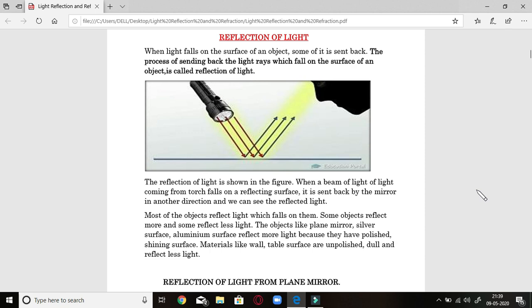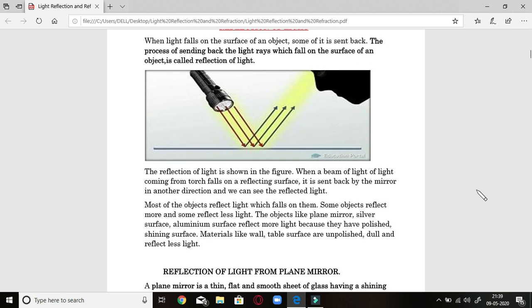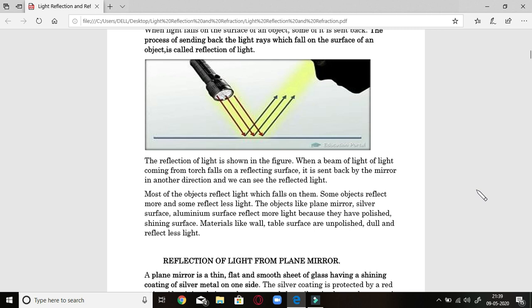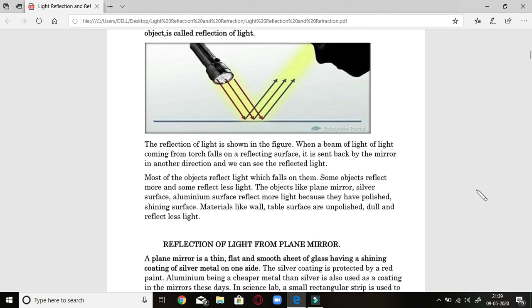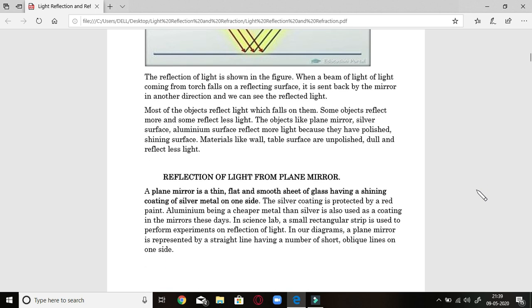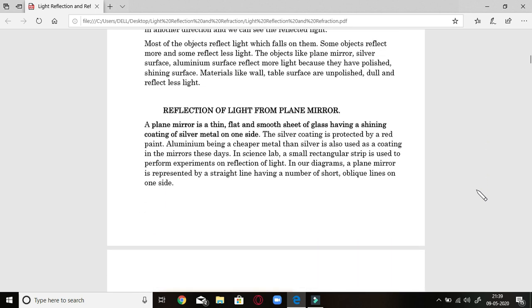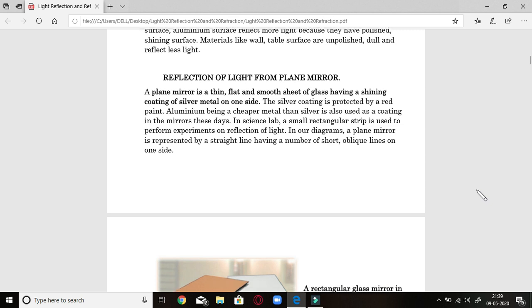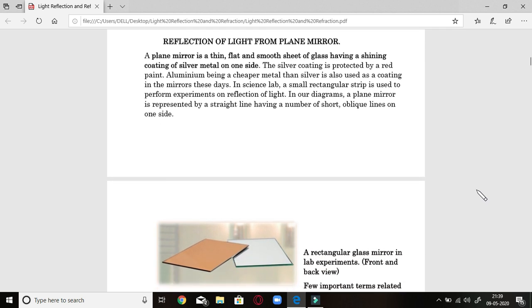Objects like plane mirror, silver surface, aluminium surface reflect more light because they are polished and have a shining surface, whereas materials like wall, table surface are unpolished and dull, so they reflect less light. So this depends on the polishing of the surface whether they reflect more or less light.